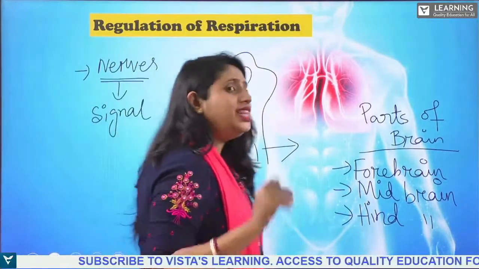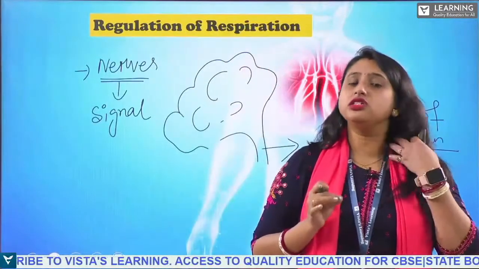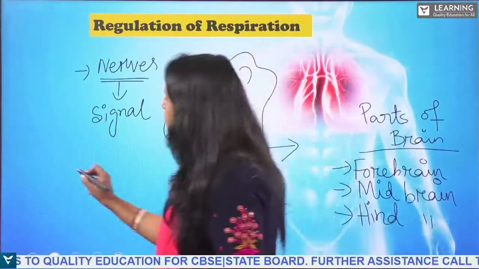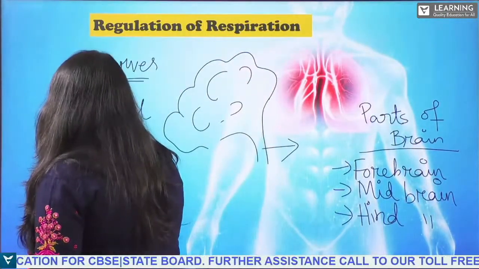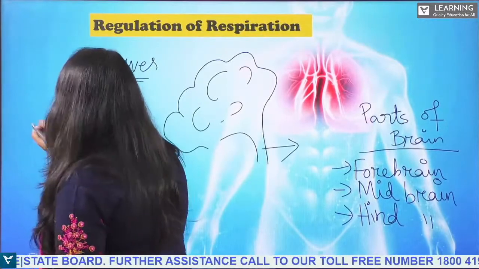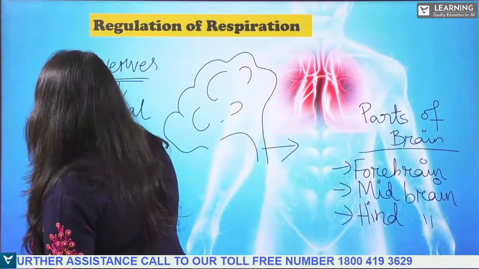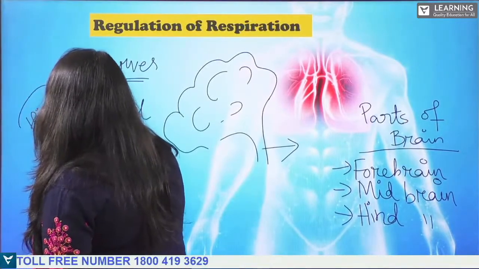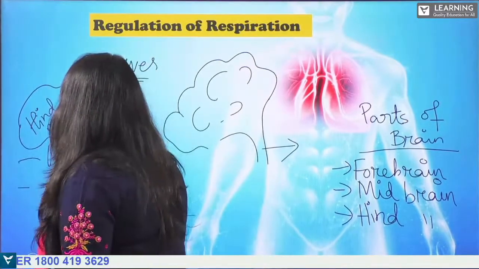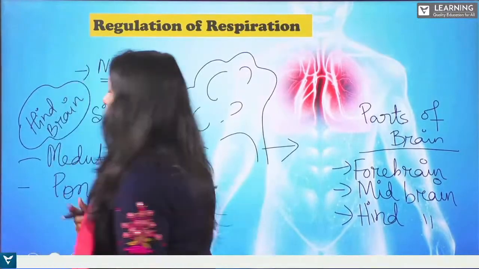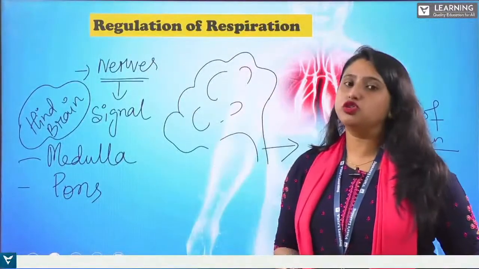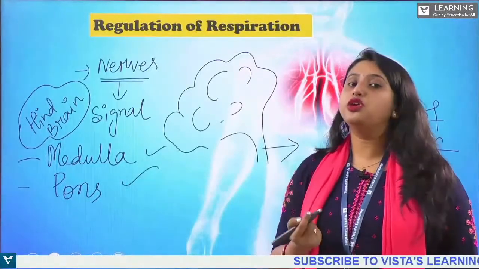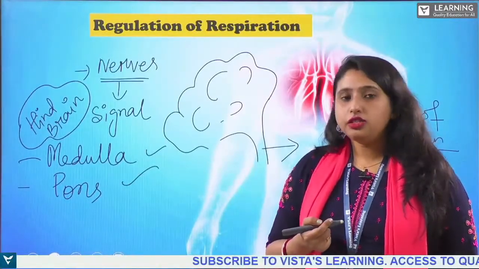Now, in the hindbrain, there is a region known as the medulla and pons. So in the hindbrain, what is present? The medulla, the pons, and the cerebellum. Cerebellum is also present. This medulla and pons are basically responsible for regulating the respiration.